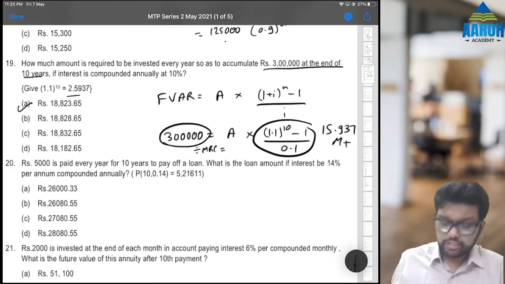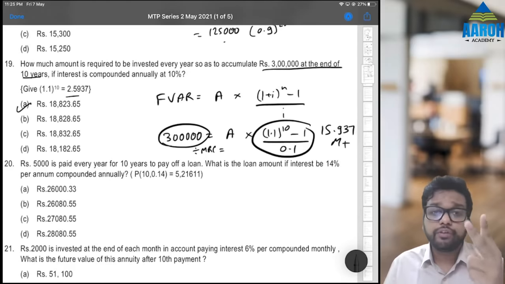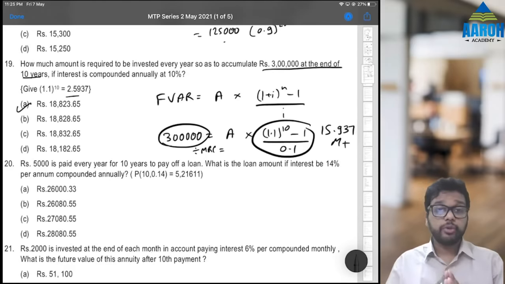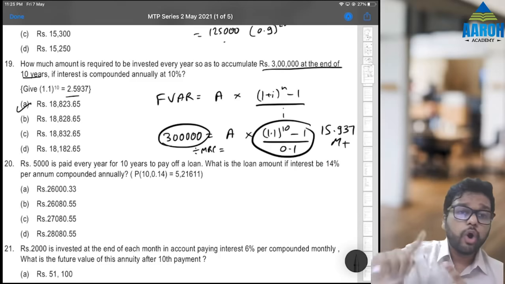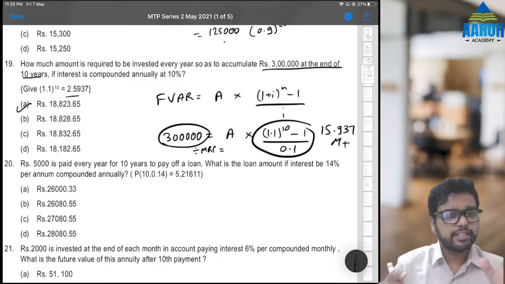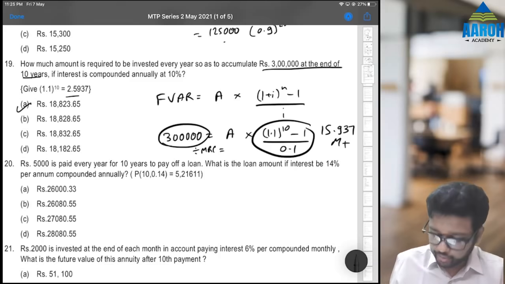Fine. If you have problems in PV, present value and future value of annuity, I have uploaded the entire live batch, revision batch of time value of money, which contains all the shortcuts. So go through that. It is just 3-4 lectures and very useful.